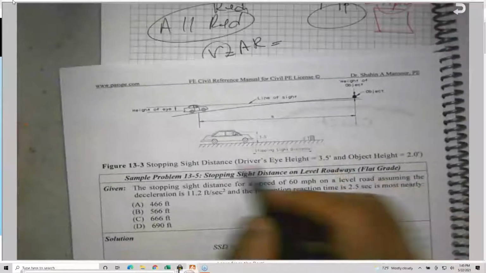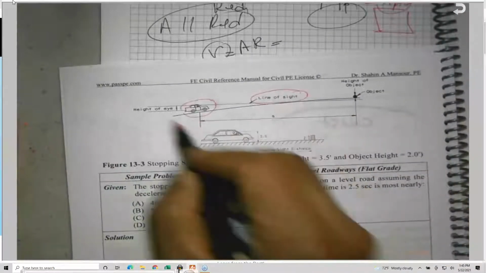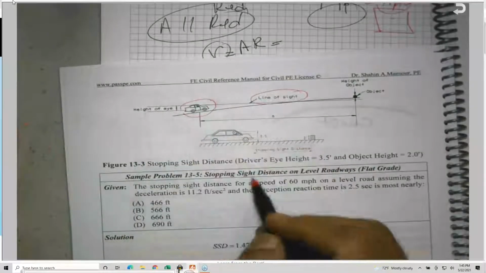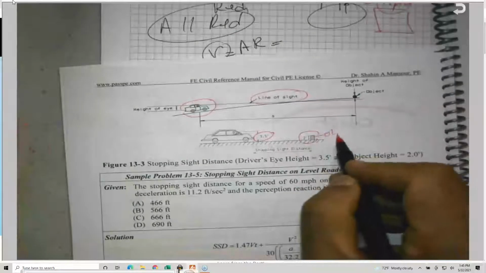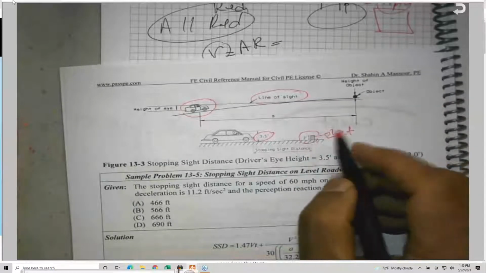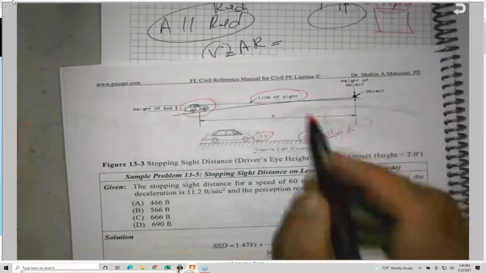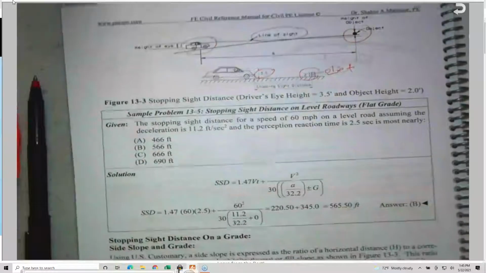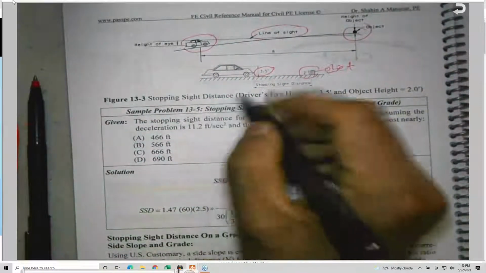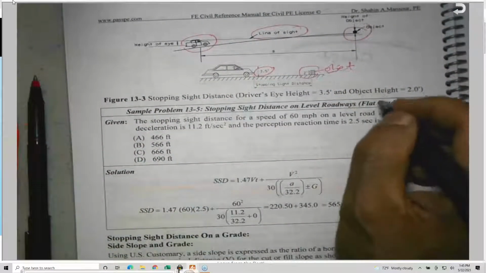This is another illustration: this is the line of sight, this is the driver, and this is the height of the driver, which we use at 3.5 feet, and the object is 2 feet, by the way. They decided to go with an object of 2 feet. So the line of sight must be clear such that you should be able to see the object, so you will take action. Now, the stopping sight distance on level or flat roads. This is the general equation.